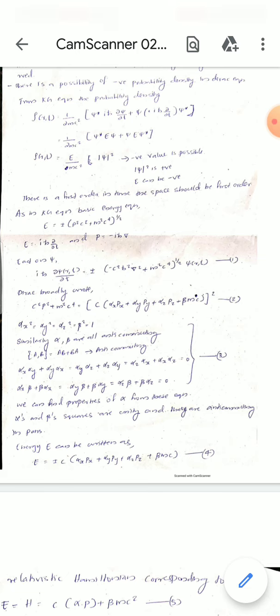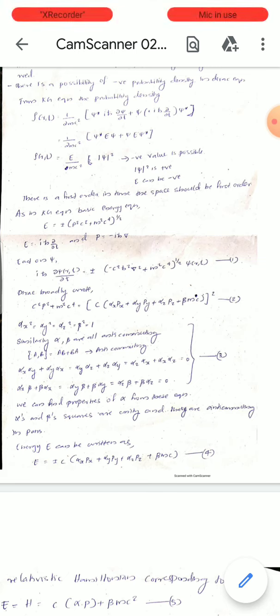We know that the anti-commutator bracket of A, B equals AB plus BA. Similarly, here we have alpha x alpha y plus alpha y alpha x equal to alpha y alpha z plus alpha z alpha y equal to alpha z alpha x plus alpha x alpha z equal to 0.